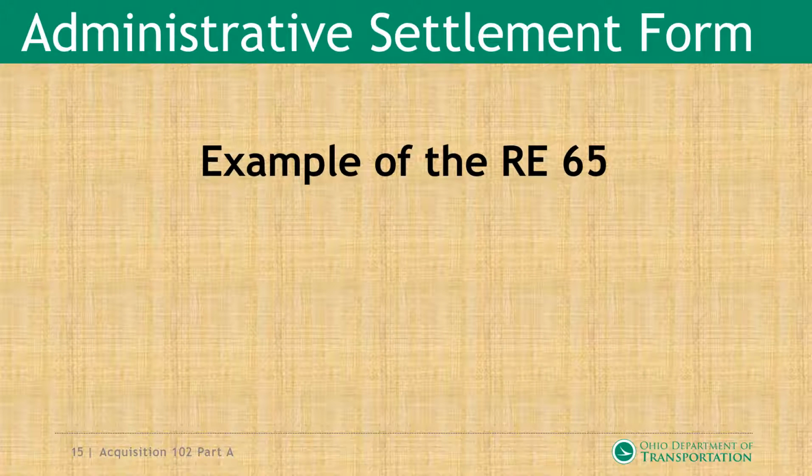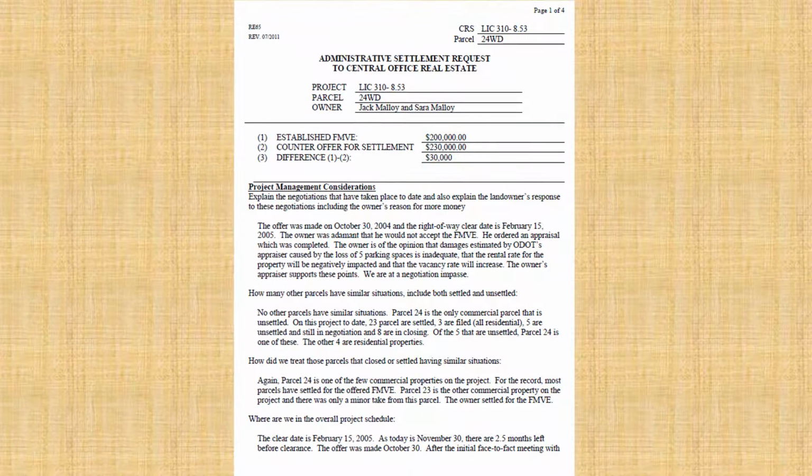Administrative settlement form RE65. In this pre-filled RE65, you'll notice that we show in number 1 column the established FMVE of $200,000 and a counteroffer for settlement of $230,000. In item number 3, the difference of 1 and 2, which is $30,000. The next section talks about the project management consideration, explaining what had taken place as far as the property owner making that counteroffer. It's important to be as detailed as possible.